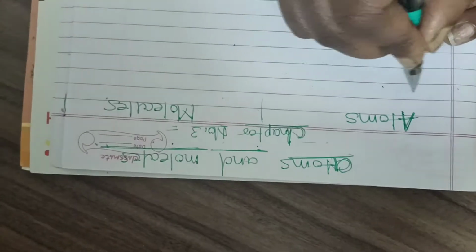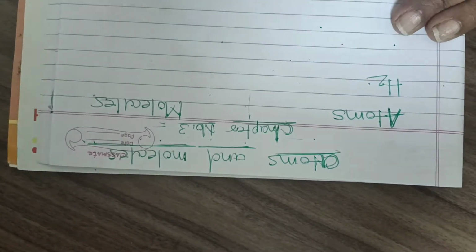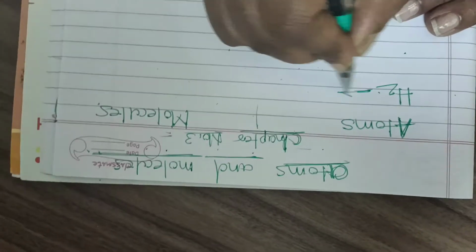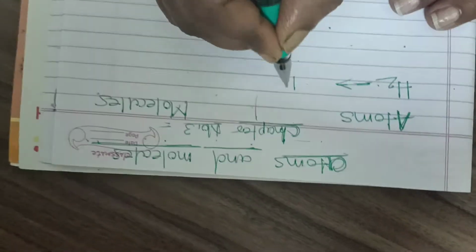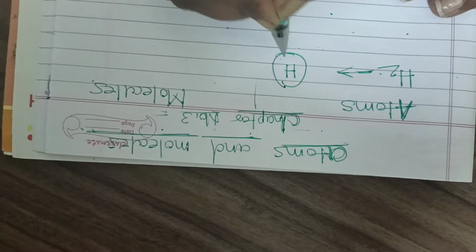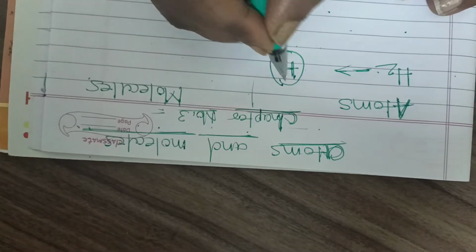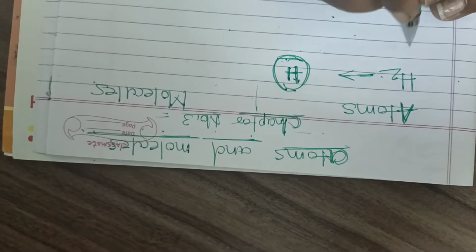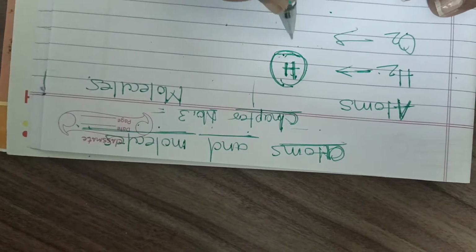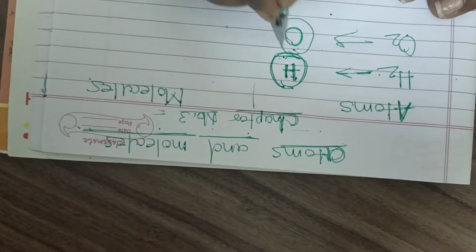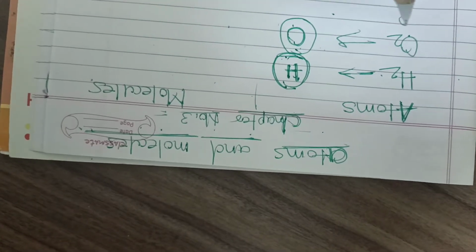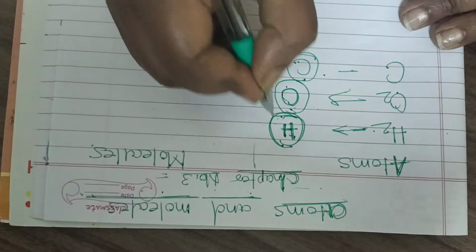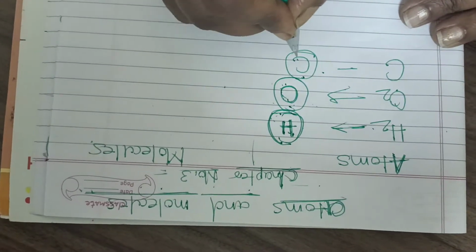See, here we can take the example of hydrogen. We write hydrogen like this. But if you talk about the atom of hydrogen, then we simply write it like this, hydrogen atom. If it is single, then it is hydrogen. If you talk about O2, then we write oxygen. If you write about carbon, then we write carbon. So this is hydrogen, oxygen and carbon.